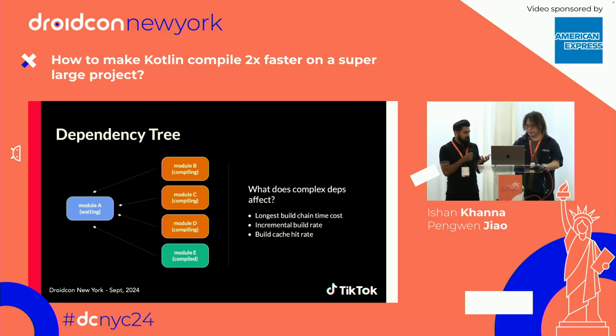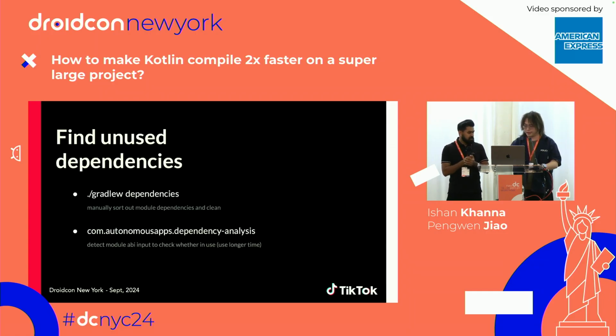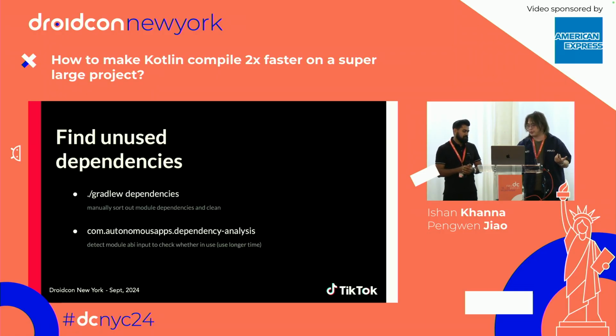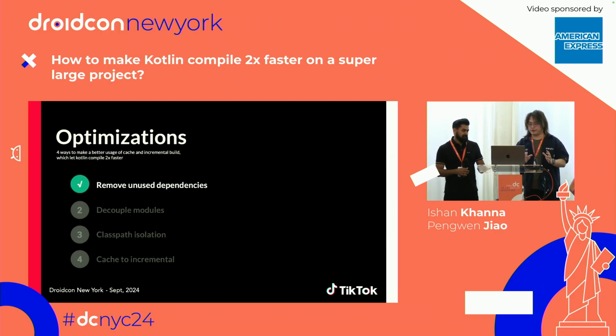I see. So how can people find out about the unused dependencies in their project? Yeah, here we propose some ways to help you recognize unused dependencies in your project. First, Gradle internally provides a dependency task, which can help you generate the dependency tree and then analyze it manually. Also, you can use the officially recommended tool called dependency analysis, which can help you get the unused dependency edges, and you can scan it every day and remove them regularly. And congratulations, we've already finished the first step of optimizing our project.